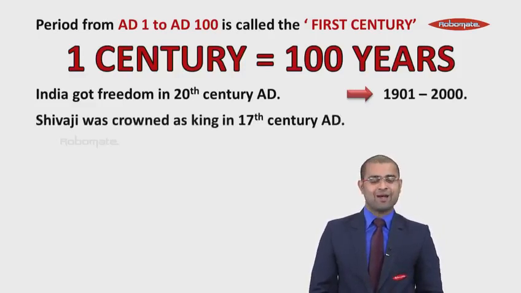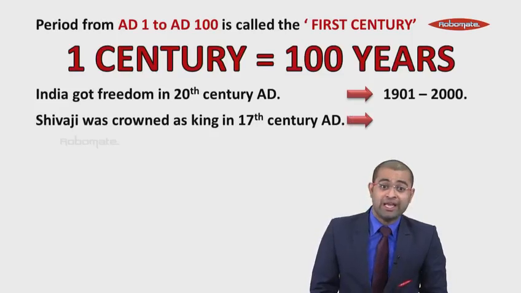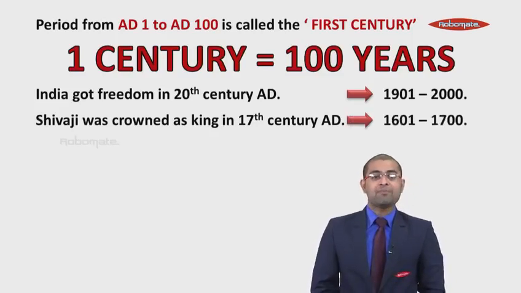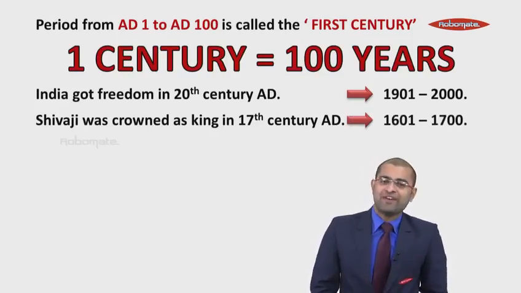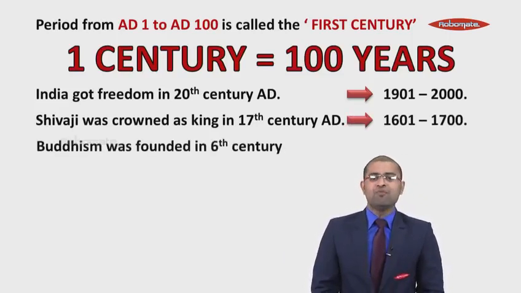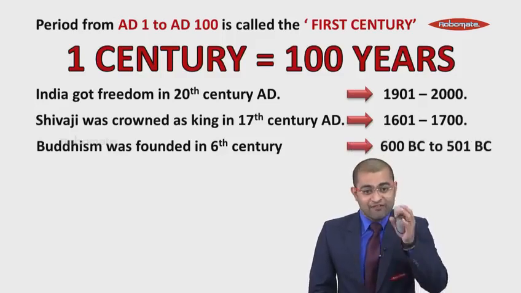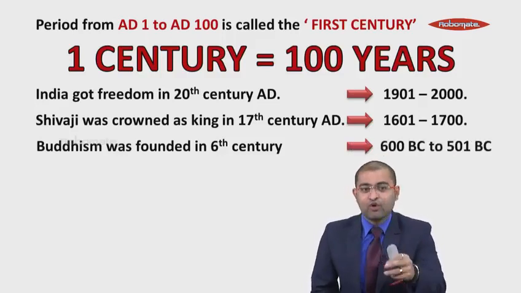Let us take the second example. Shivaji was crowned as king in the 17th century AD. It means a year from 1601 AD to 1700 AD. Let us take the third example. Buddhism was founded in the 6th century. It means from 600 BC to 501 BC.